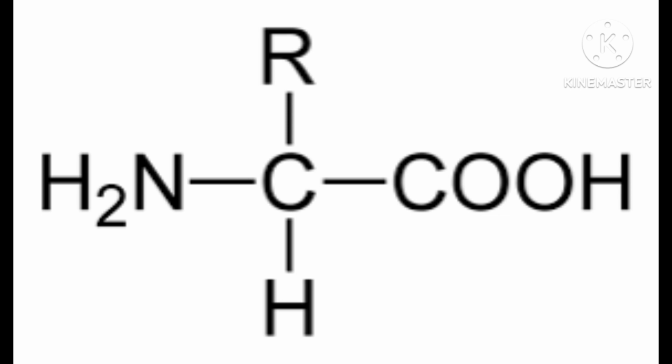Not only that, any type of sugar or carbohydrate, maybe glucose, fructose, maltose, pentose, all are formed by carbon, hydrogen, oxygen. Then we know the importance of carbon, hydrogen, oxygen. These are also required for different carbohydrates or sugars.